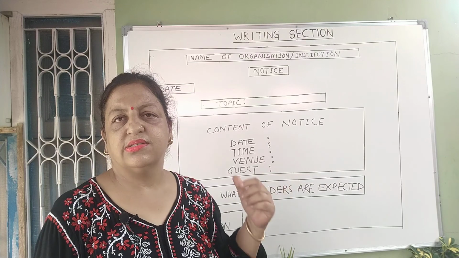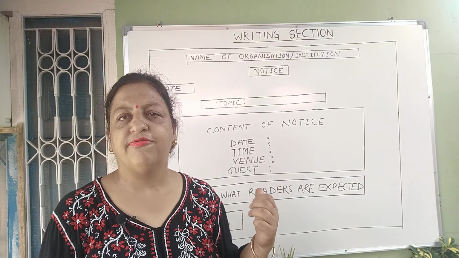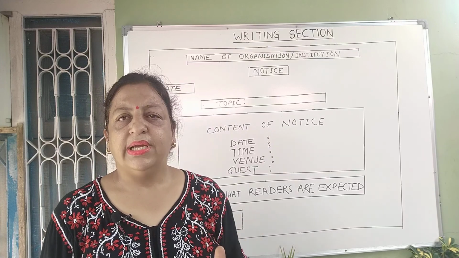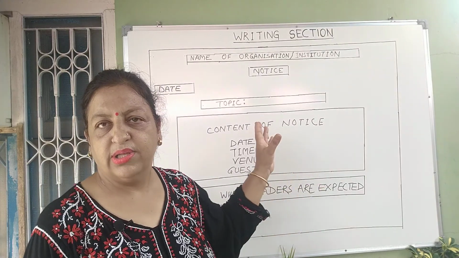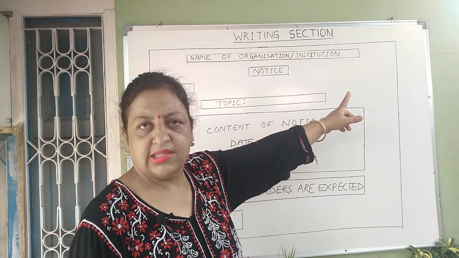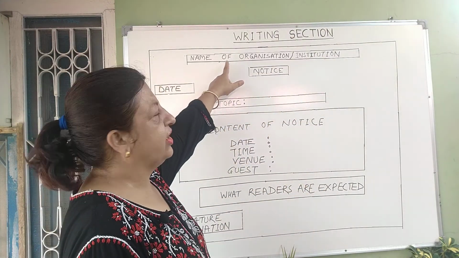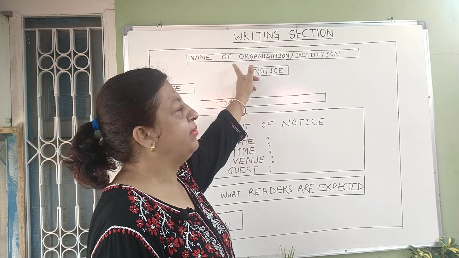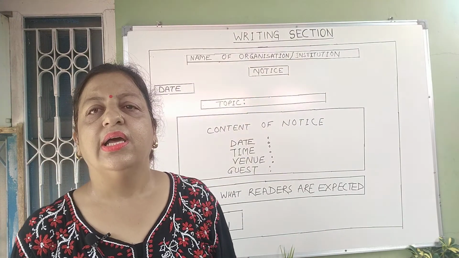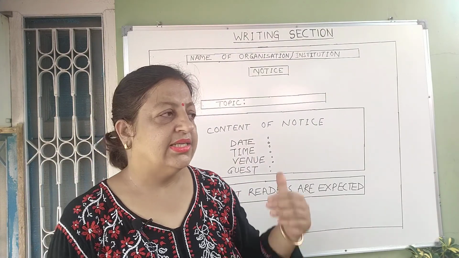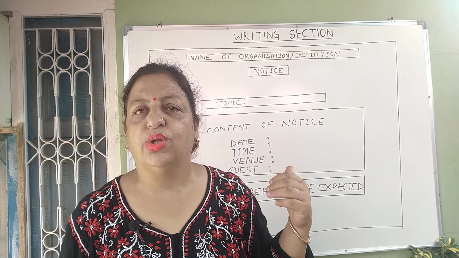Generally, the notice is of 4 marks in some boards and 5 marks in some boards. So if you want to score complete 5 marks, you should follow the instructions which I am giving you here. When you make a box, at the top of the box, in capital letters, you have to write the name of the organization or institution issuing the notice.